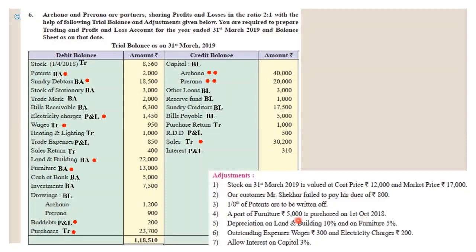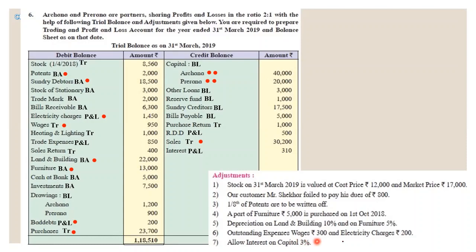I will charge depreciation on 5,000 for 6 months, and here 13 minus 5 is 8,000, on which I will charge depreciation for the whole year. Further we will see the calculation also. Depreciation on land and building 10% and furniture 5%. So I have put a mark on land and building also and furniture also.